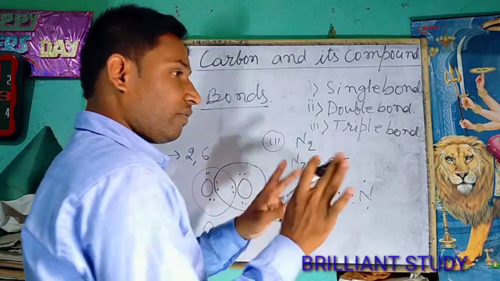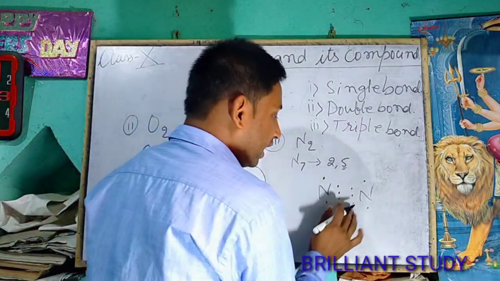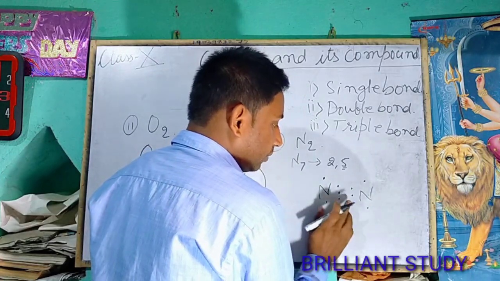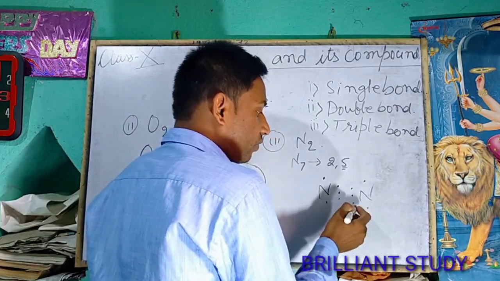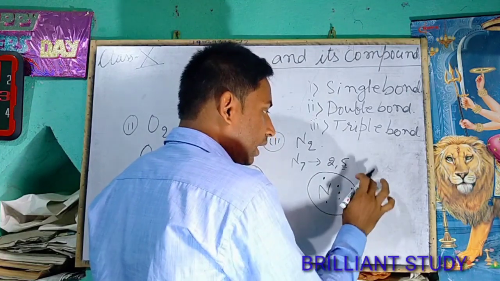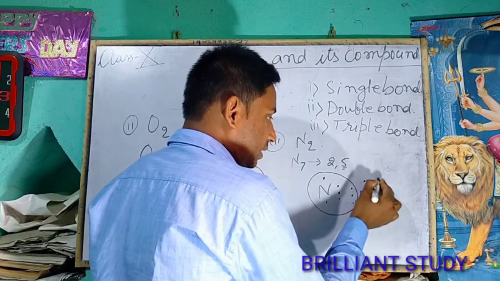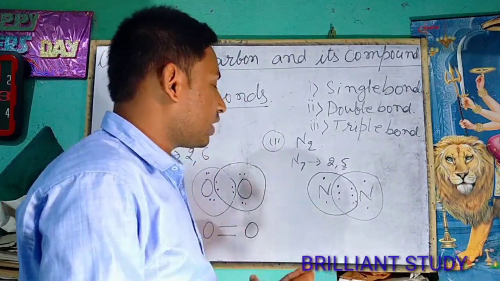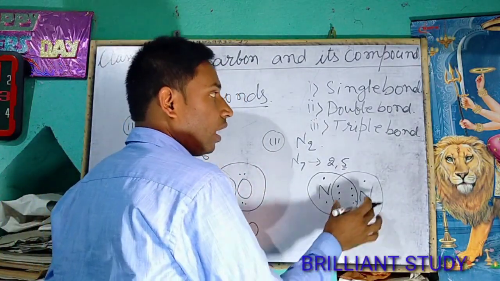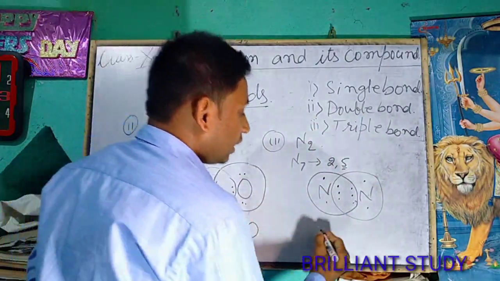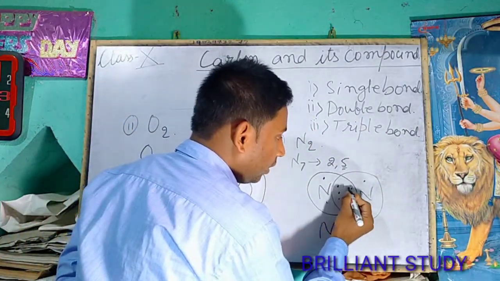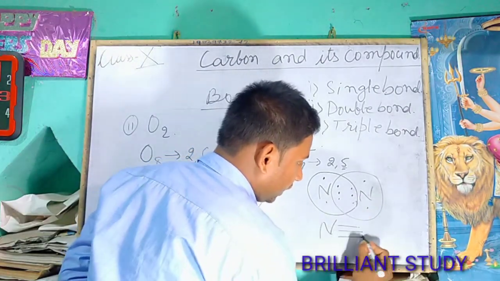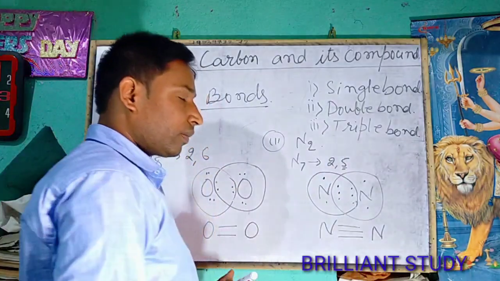In the valence shell there are 5 electrons, so it needs 3 electrons to find its octet. So if this atom takes 3 electrons from this, and this atom takes electrons from this, then both the atoms will find their octet, and it will form a triple bond, and the triple bond is denoted by 3 lines.